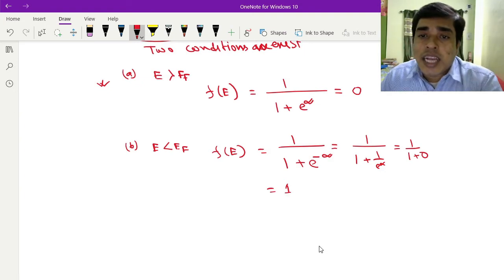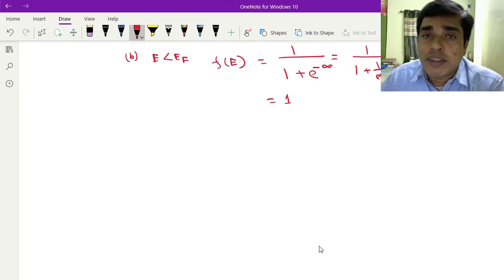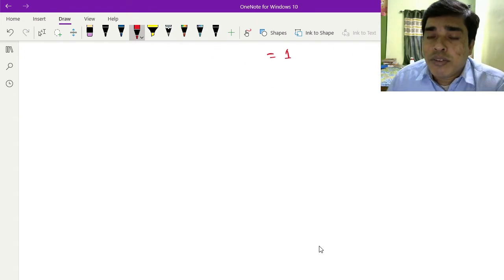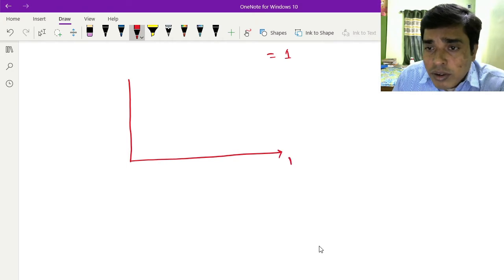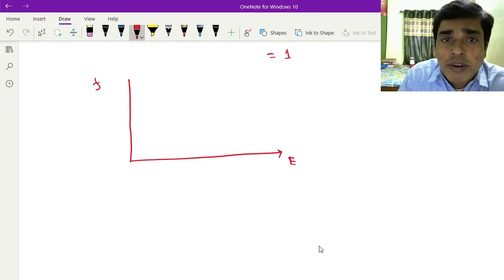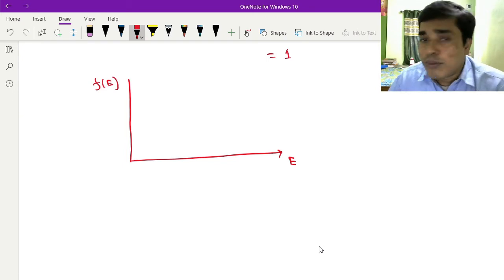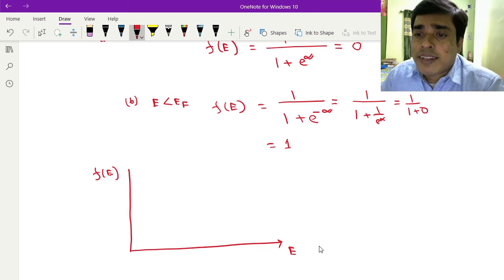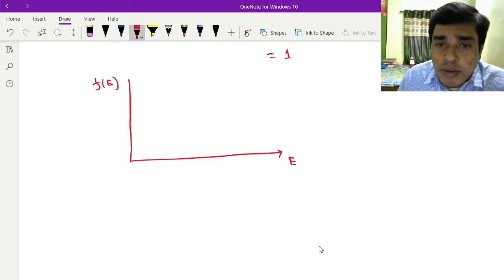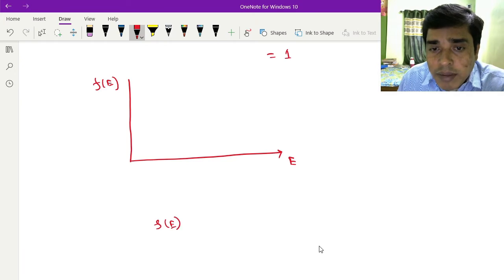So what is the physical significance? You have to know what the physical significance of this function is. For this interpretation, we can draw the graph of E versus F of E. So if I want to draw a graph of F of E versus